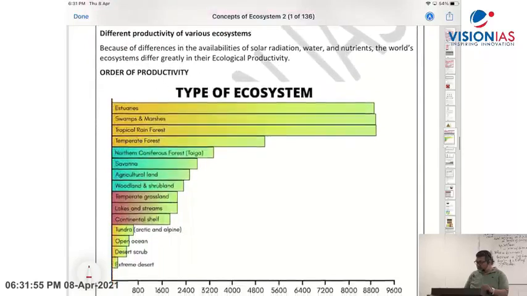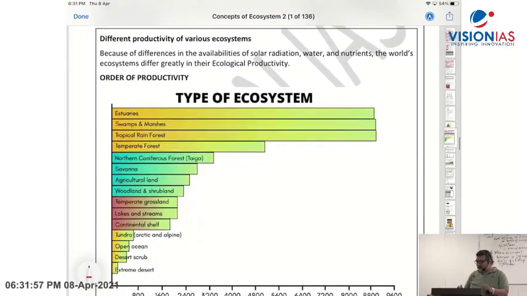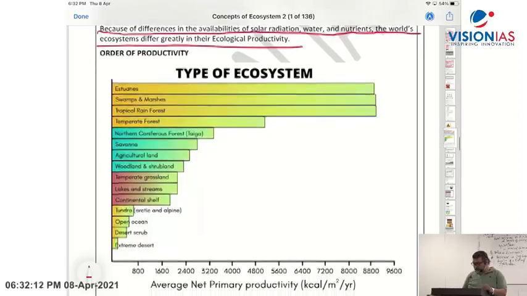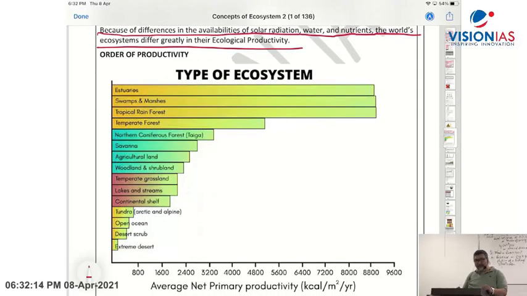Now you see here in your visualized material you have been given this graph. Because of differences in the availability of solar radiation, sunlight, water, nutrients, the world's ecosystems differ greatly in the productivity part. And you can see here the average net primary productivity, average NPP, in kilocalories per square meter per year.